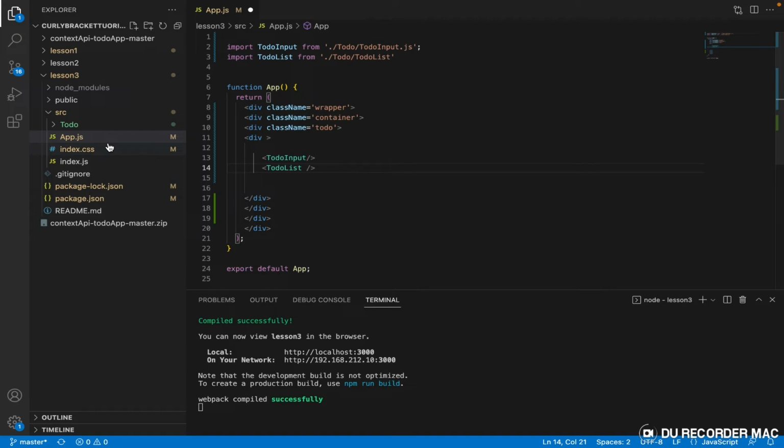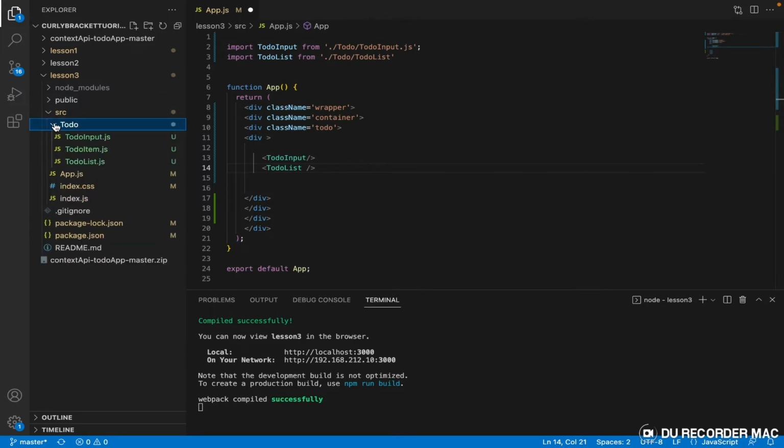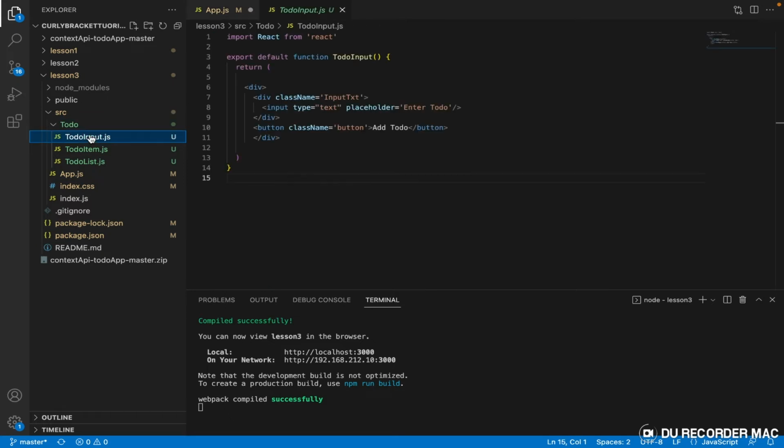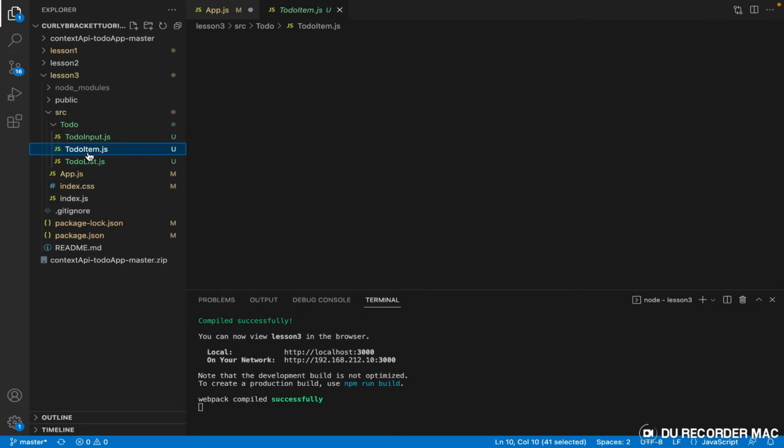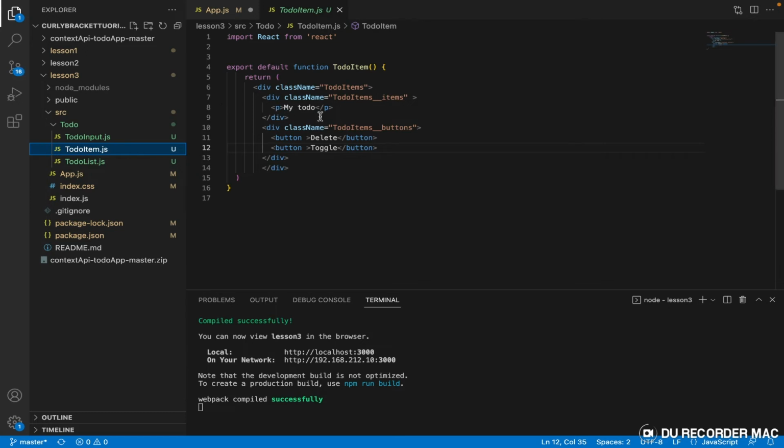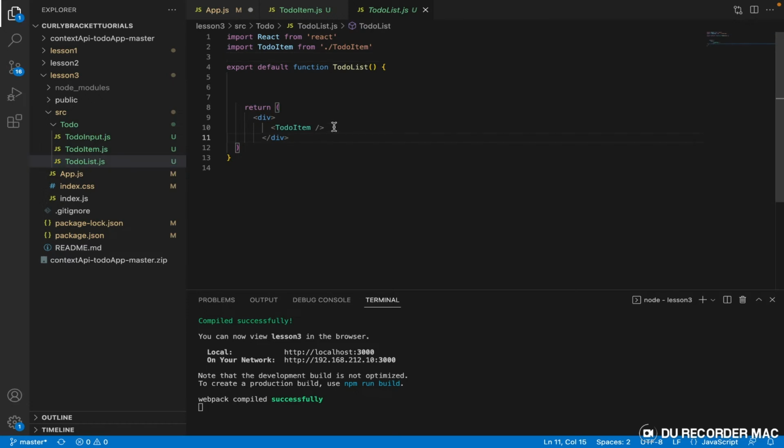All right, so these two components are represented right here. Okay, so let's open the individual components and see what we have there. I made a folder, to-do, and that folder contains this component here, to-do input, containing just my to-do text box and the button, and then I have the to-do item, and each item contains my to-do. So we have a component here called to-do list, and this to-do list just contains the component to-do item, right? This component is imported here, and rendered here. That is all it contains.